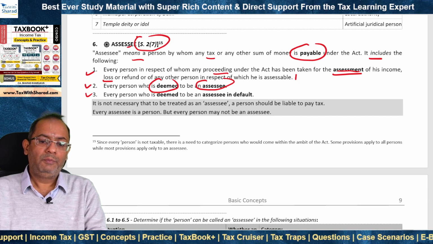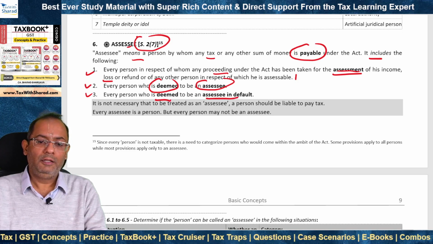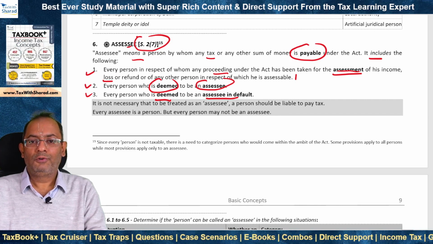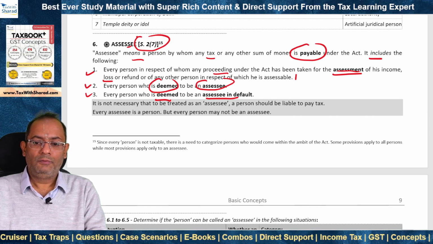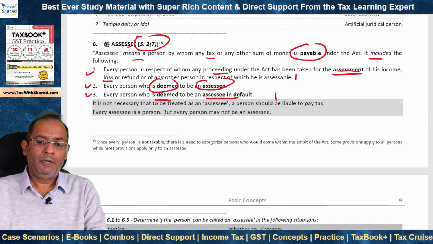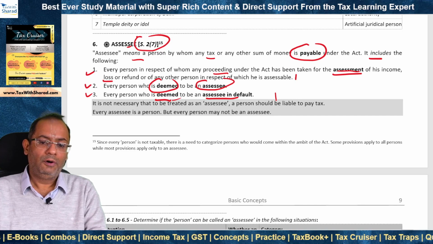Number three, every person who is deemed to be an assessee in default is also called as an assessee. So for example, if I am supposed to deduct tax at source under a provision, but I default in deducting such tax at source, then I will be deemed to be an assessee in default.